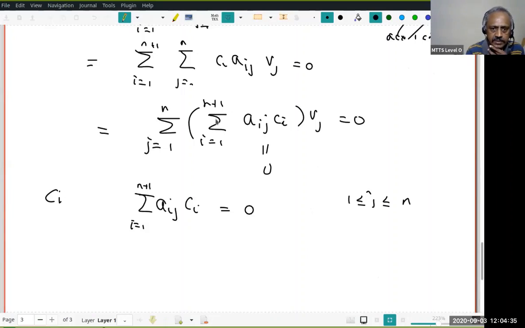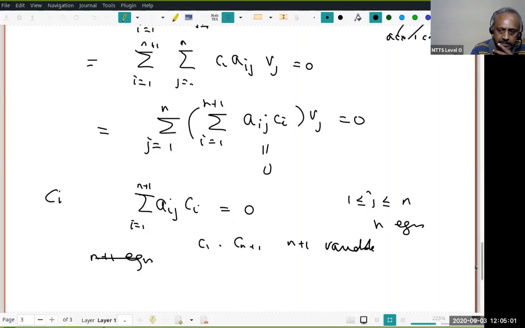I'm just writing this. So for each j, this bracket must be 0. That means the sum of aij Ci must be 0. You understood that? So how many equations are there? N equations. And how many unknowns are there? Unknowns are C1 to Cn plus 1. There are n plus 1 unknowns.